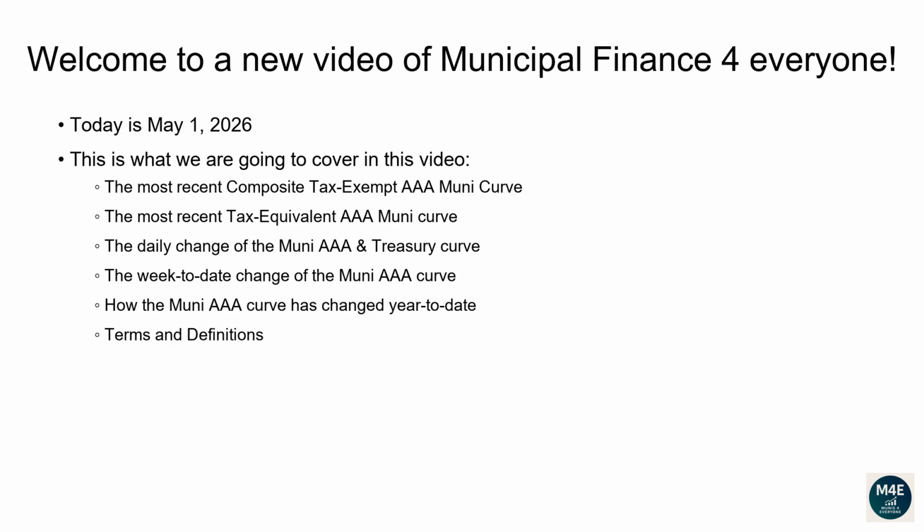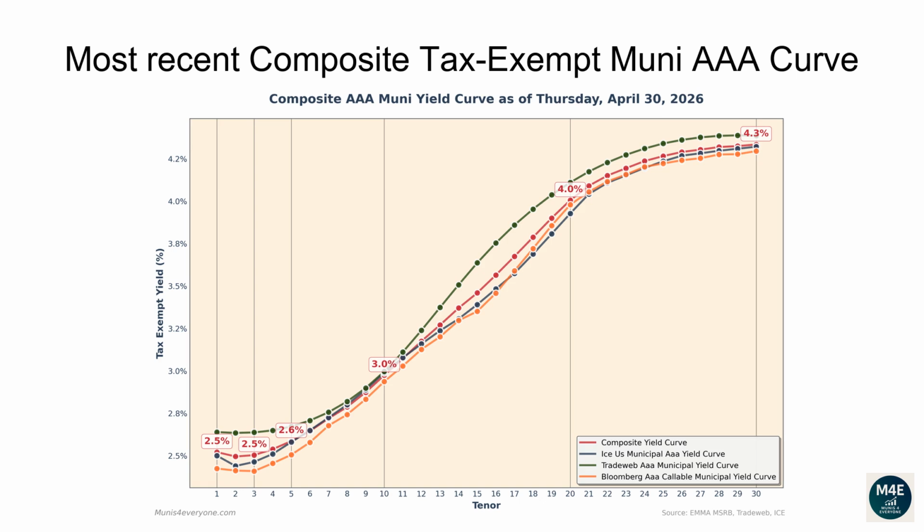Terms and definitions. Let's go over the most recent composite tax-exempt Muni AAA curve. The following composite tax-exempt yield curve is based off the most recent ICE, Tradeweb, Bloomberg yield curves that are available on the MSRB website, plus some proprietary extra adjustments, as of April 30, 2026.